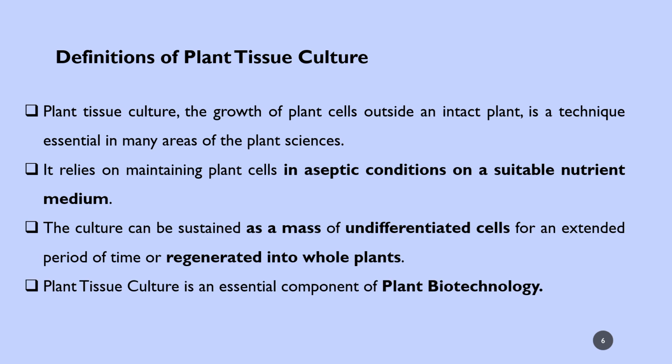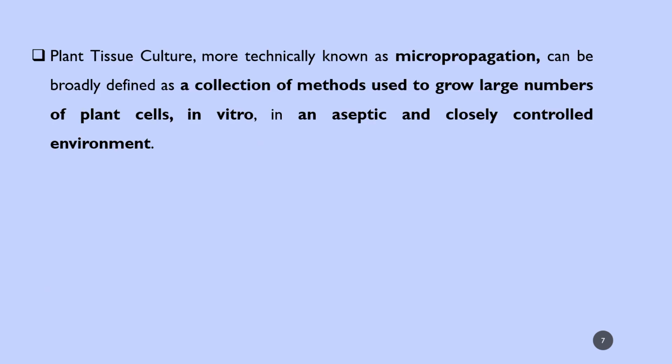Plant tissue culture is an essential component of plant biotechnology. Plant tissue culture, more technically known as micropropagation, can be broadly defined as a collection of methods used to grow large numbers of plant cells in vitro in an aseptic and closely controlled environment.